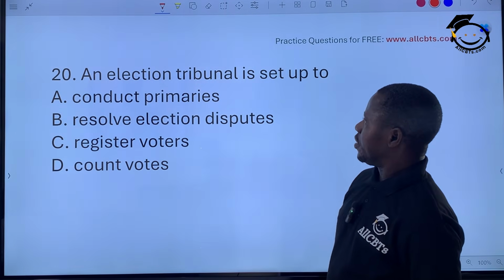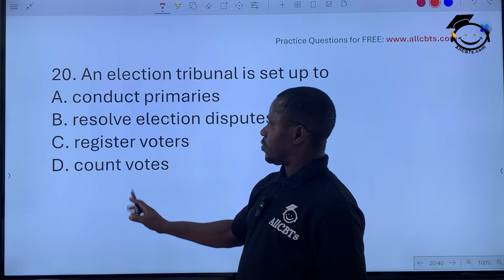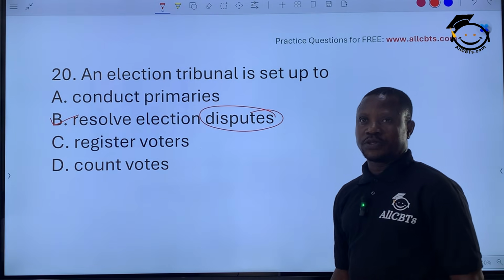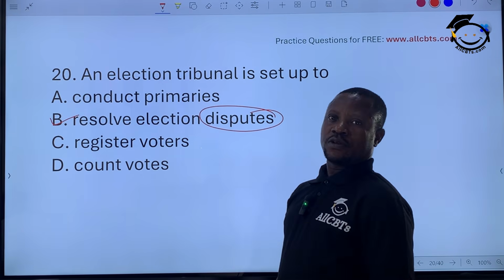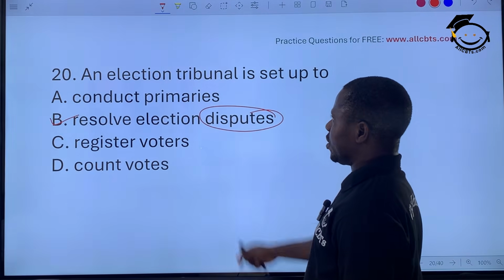The next question. An election tribunal is set up to conduct primaries, resolve election disputes, or register voters. The answer is B, to resolve election disputes. After the result has been released, there will always be agitation for and against. So at that point, the electoral tribunal is set up.